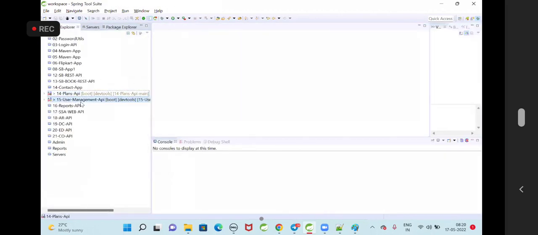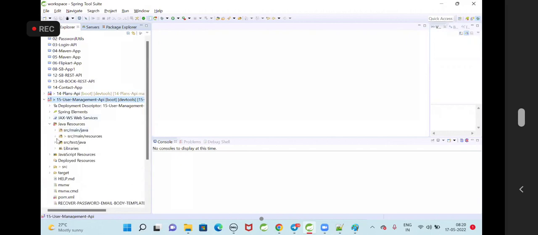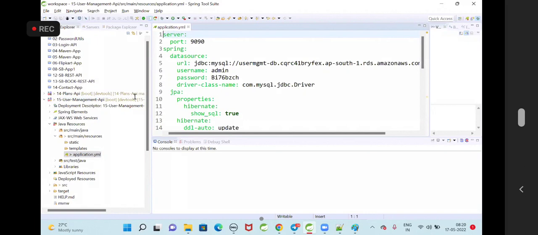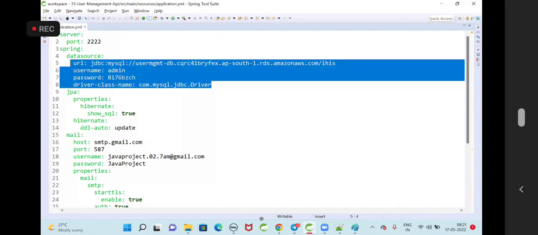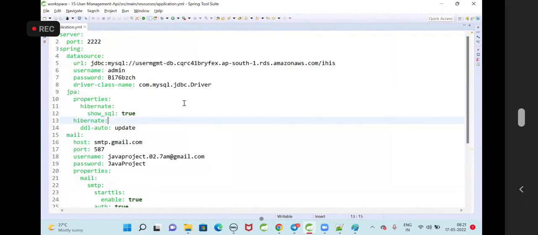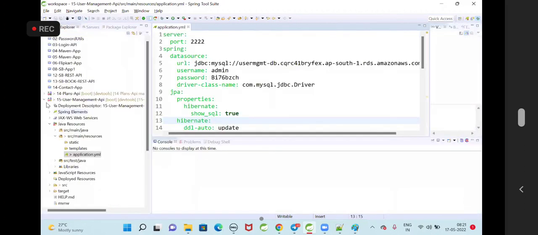Now plans API is done. Next one, user management. Here SMTP properties and port numbers will be available. This is the second API I have developed, so I am configuring the port number as 2222. Database name is HIS. This is my data source properties, and these are my SMTP properties.